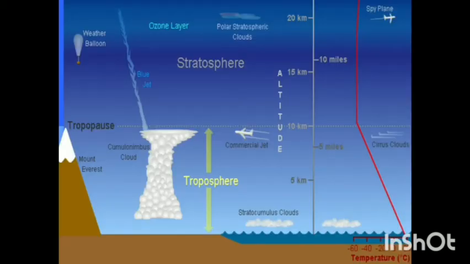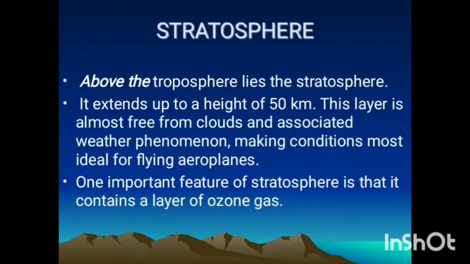These are the pictures. Here we can observe the cloud formation and various clouds. Even the Mount Everest height is somewhat comparable to the troposphere. Now the next layer is stratosphere. Above the troposphere lies the stratosphere. It extends up to a height of 50 km.